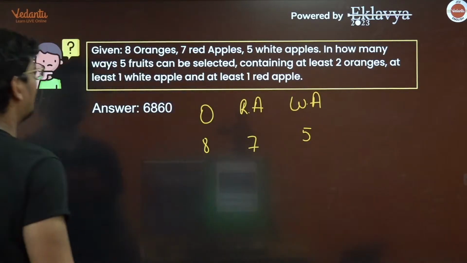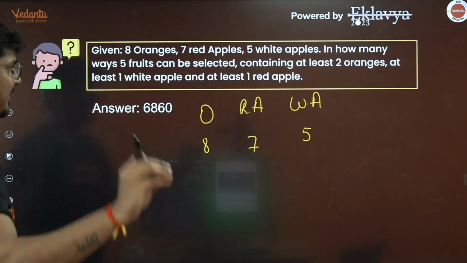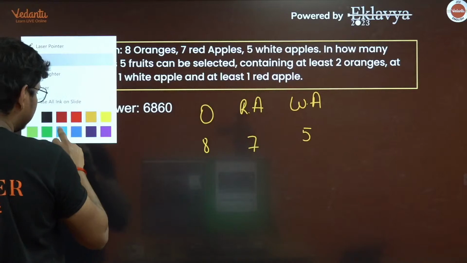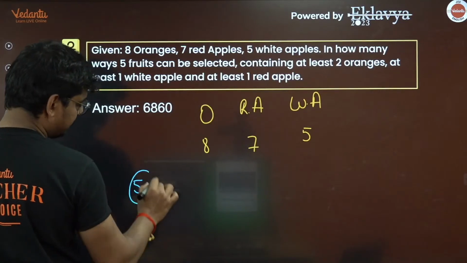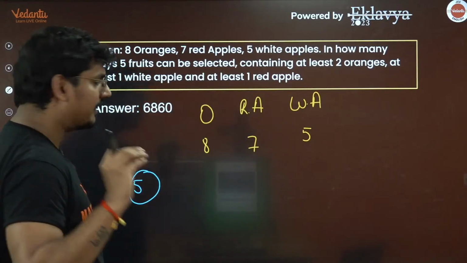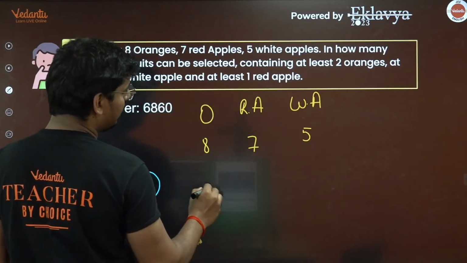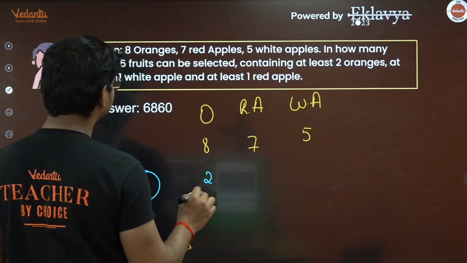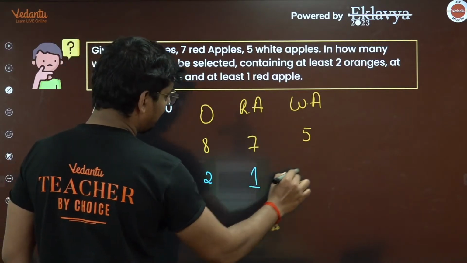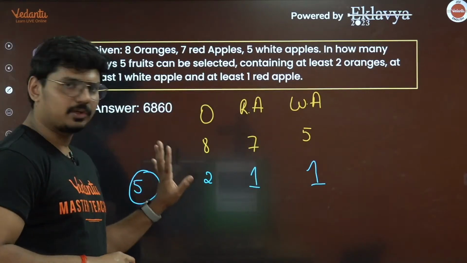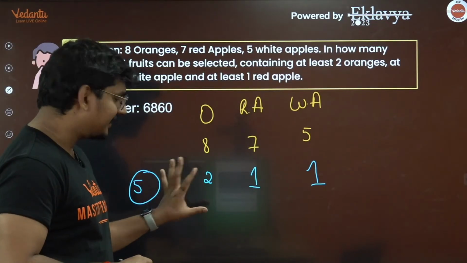Now, in how many ways can 5 fruits be selected containing at least 2 oranges? Our target is to select 5 fruits. How are you going to select those 5 fruits? It should contain at least 2 oranges, 1 white apple and 1 red apple. So out of those 8 oranges, already you have selected 2.